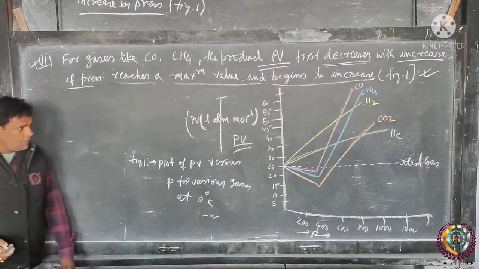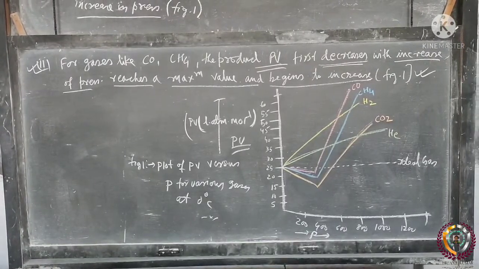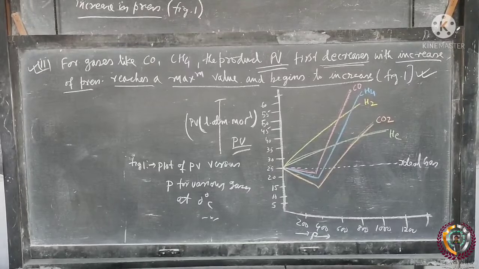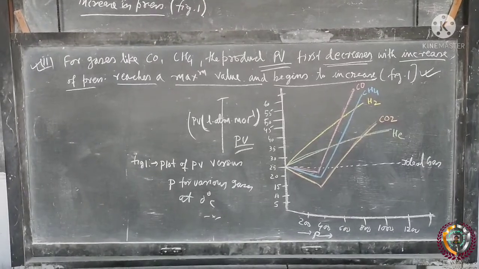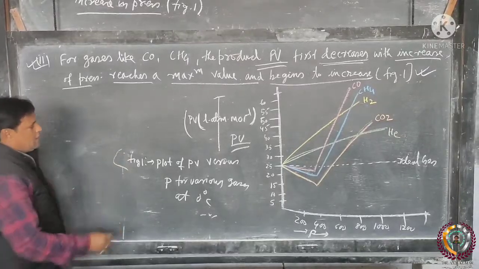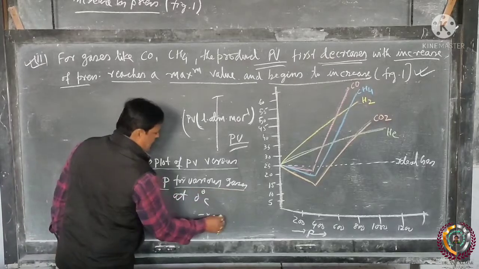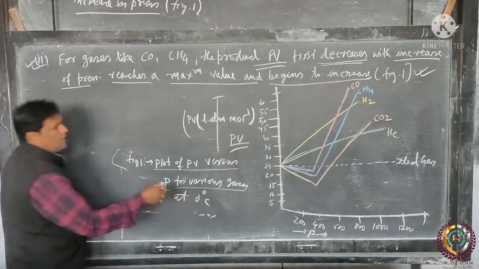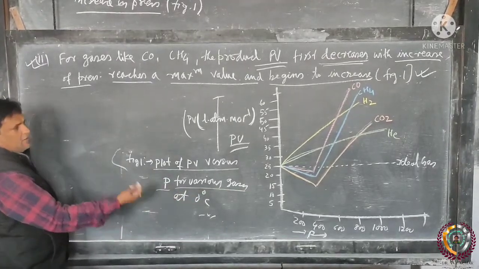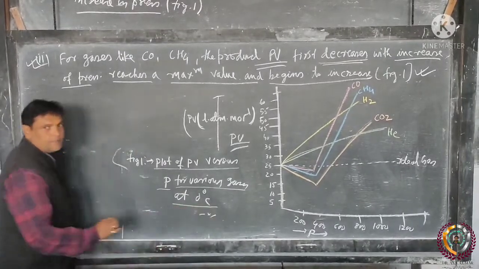Different gases, CO, CH4, CO2, and helium, all deviate from their normal behavior. This is clear from figure 1, the plot of PV versus P for different gases like methane, carbon monoxide, hydrogen, helium, CO2 at 0 degree centigrade.